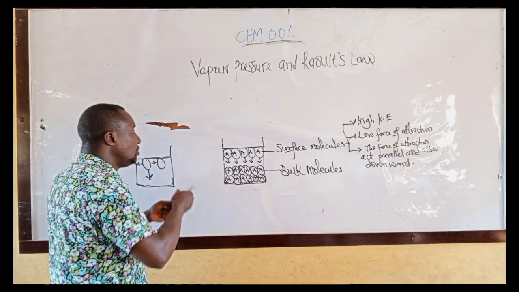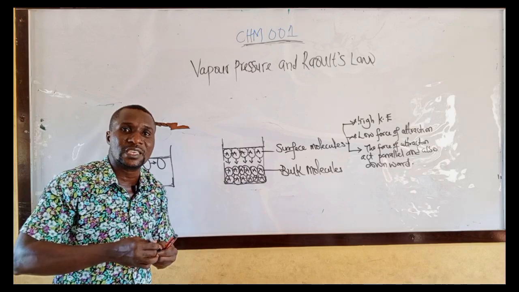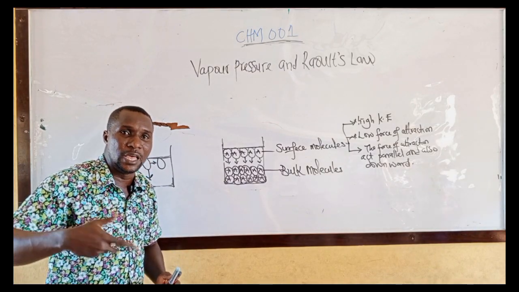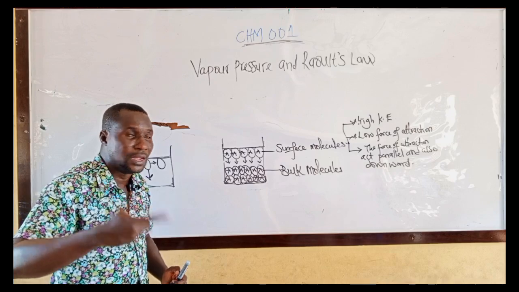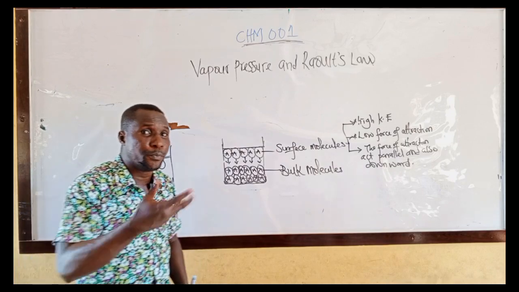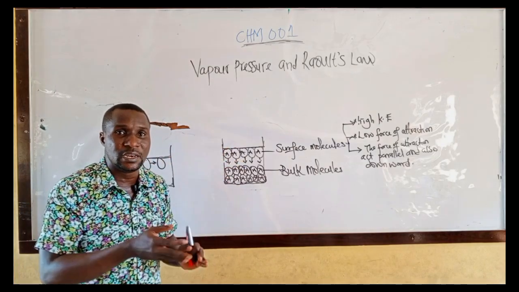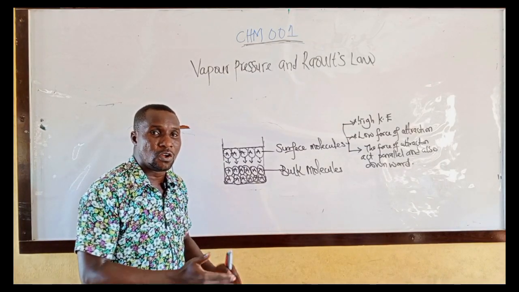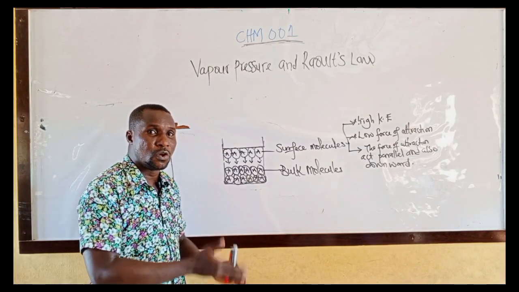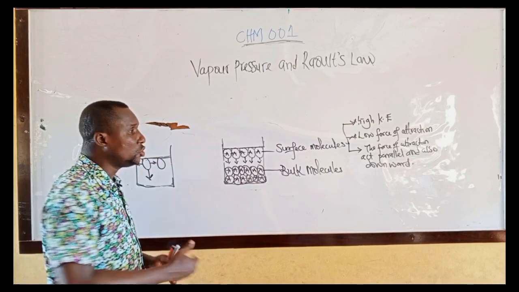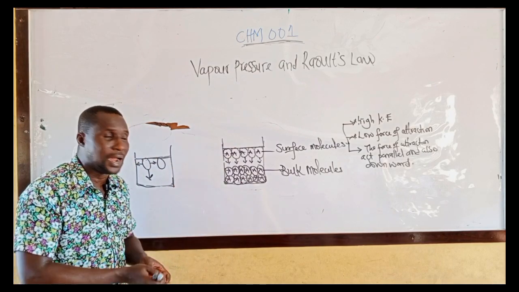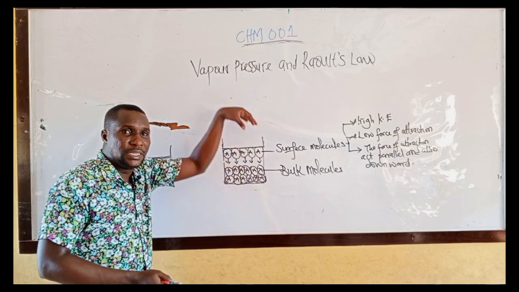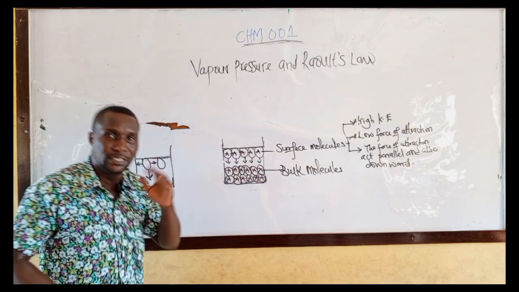And when they change into vapor, they escape into the atmosphere. That is why evaporation occurs in an open container. And since evaporation occurs in an open container, the weight of the remaining liquid in the container decreases.